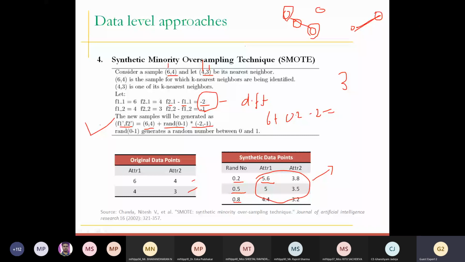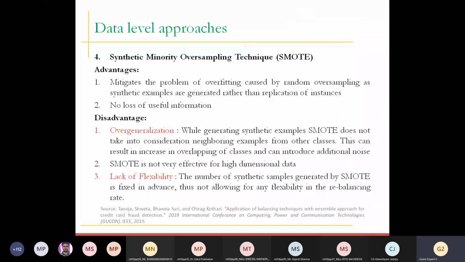These are the advantages and disadvantages. The first advantage that we have seen is that the overfitting problem is resolved. There is no loss of useful information, because you are not eliminating any single record. But it has disadvantages as well. You can see that there are 2 advantages and 3 disadvantages. SMOTE is not useful for high dimensional data, and it has overgeneralization and lack of flexibility. This is the problem: overgeneralization and lack of flexibility.